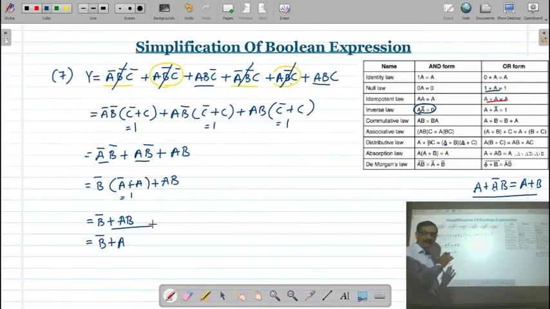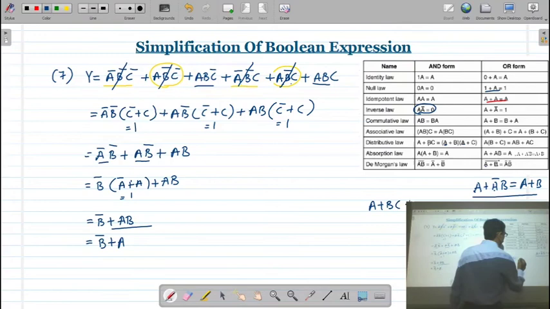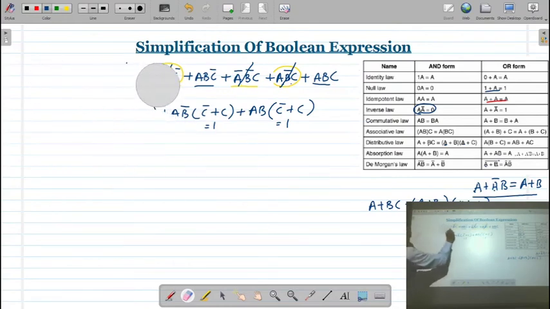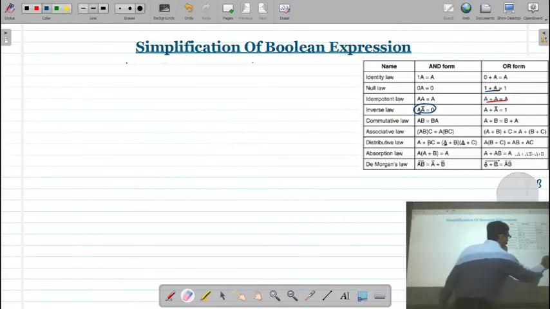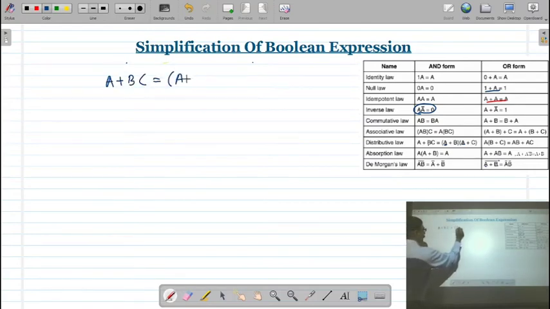When you apply this distributive law, that is A plus BC is equal to A plus B into A plus C. Okay, try to understand that we are going to use this law, A plus BC is equal to A plus B into A plus C.